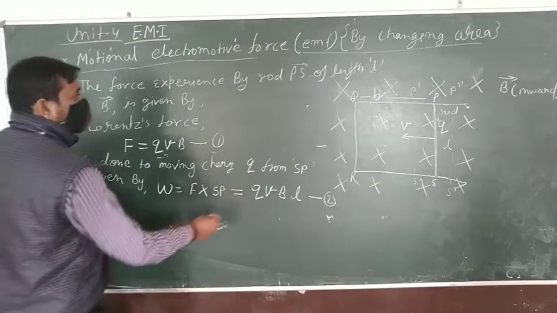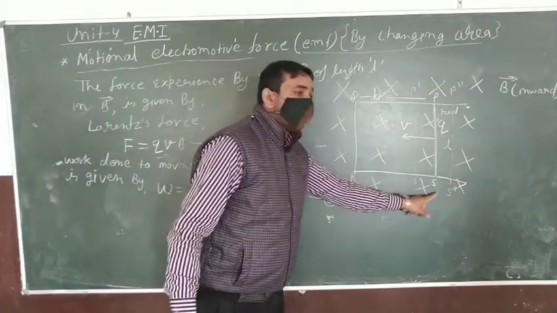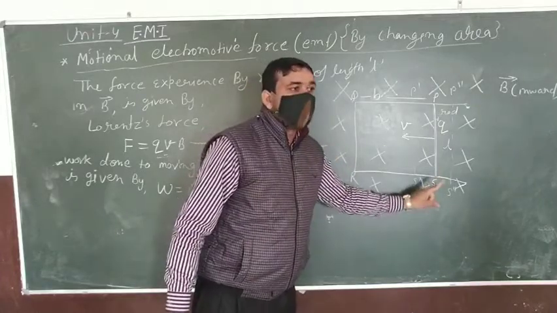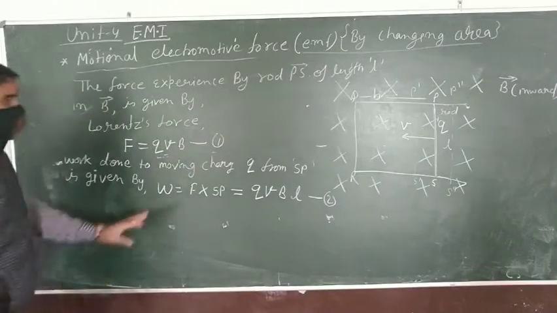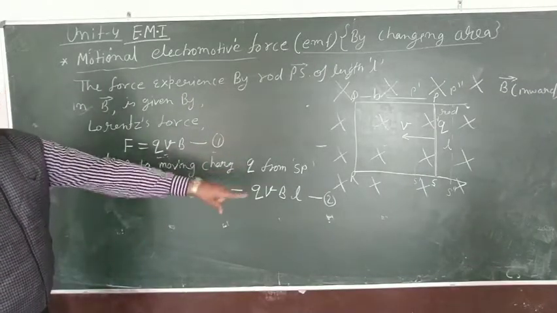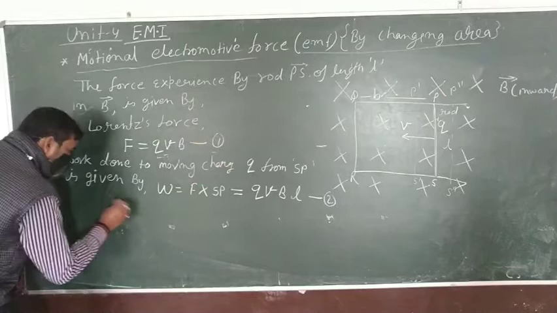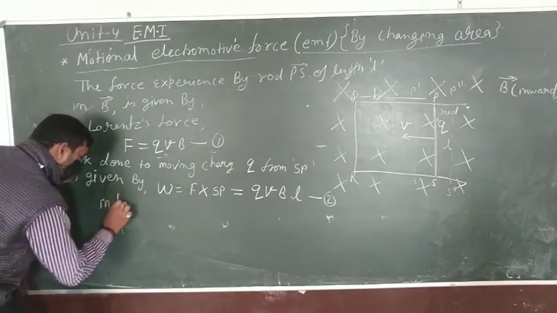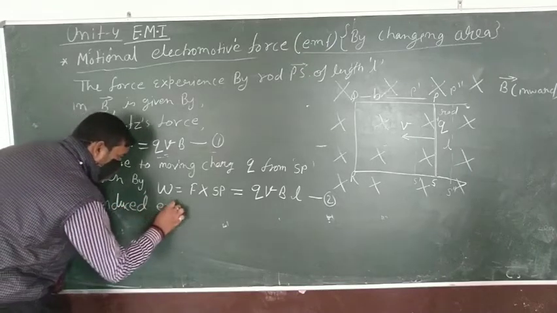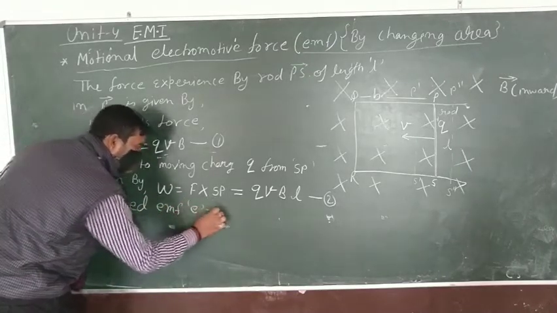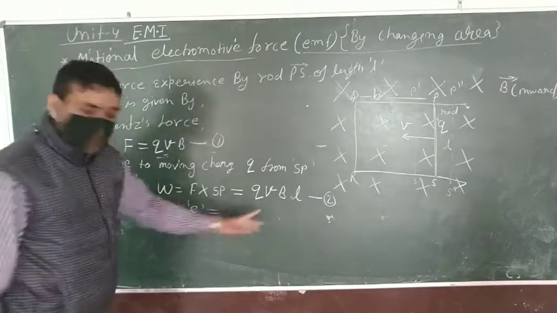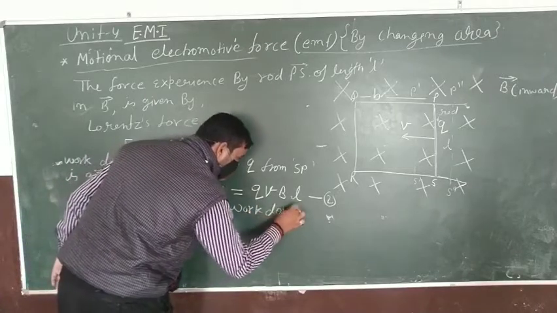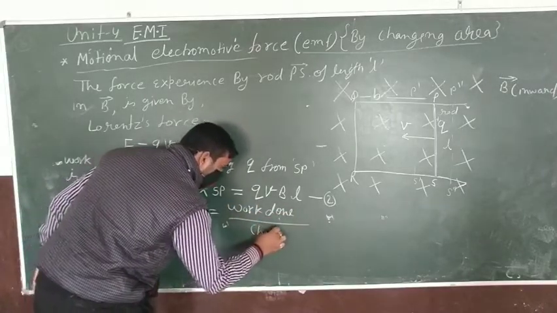Now, we know that the amount of work done in moving a charge between two points is equal to the potential difference. So here the potential difference is equal to the EMF induced. Therefore induced EMF, small e, is equal to work done per unit charge, that is work done upon charge.